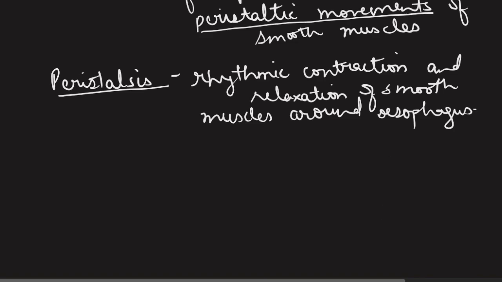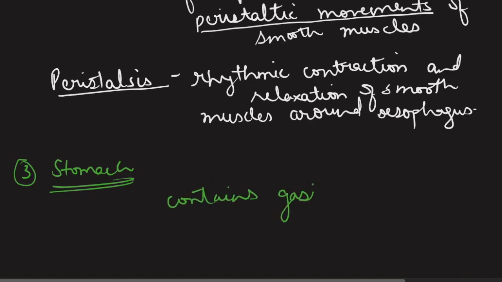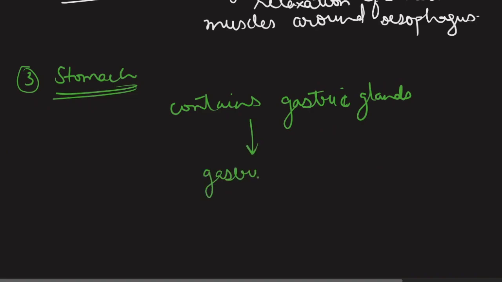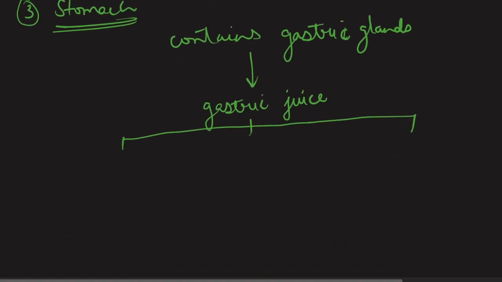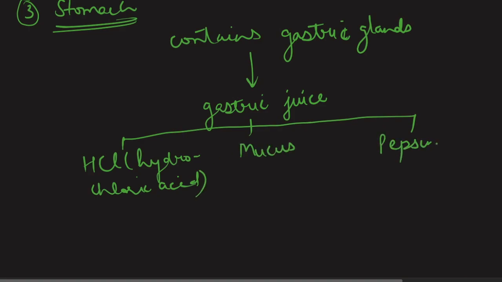Now next we move to stomach. So stomach contains gastric glands. These gastric glands produce a digestive juice which is named gastric juice, and gastric juice is a preparation of three components: hydrochloric acid, the chemical name is HCl, then mucus and pepsin. Pepsin is the enzyme actually.